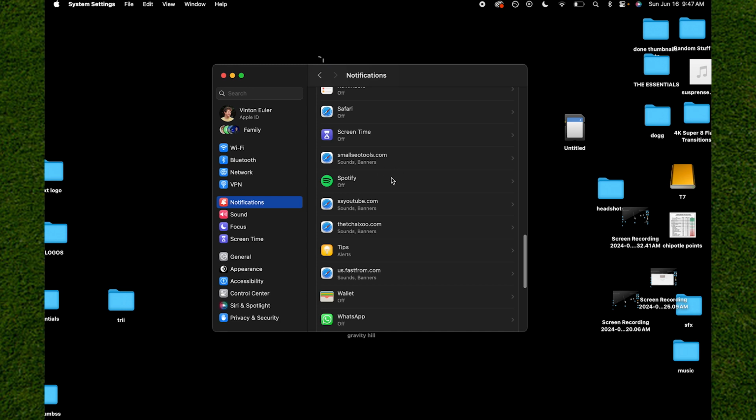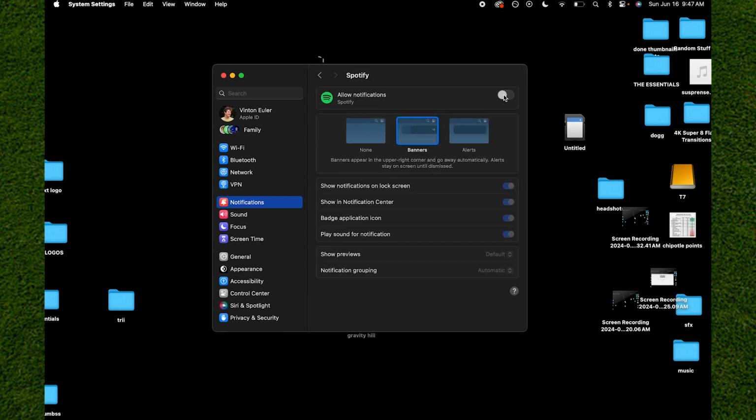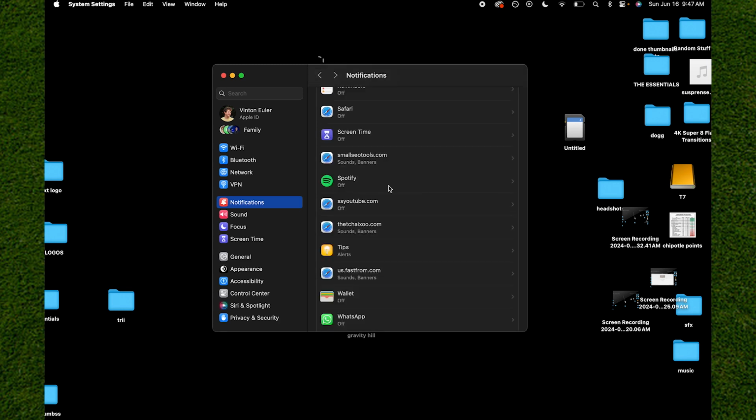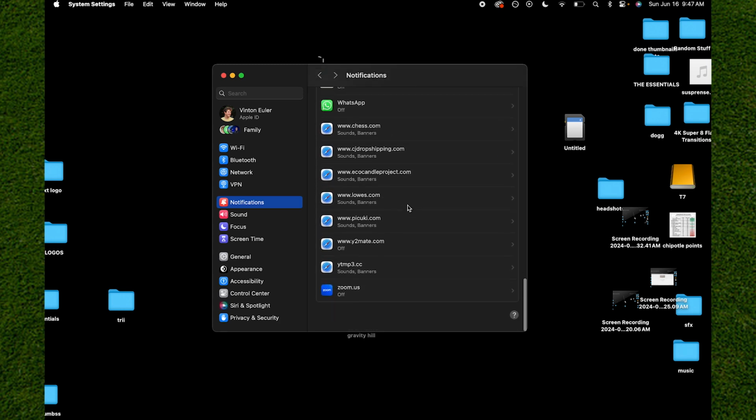Let's just say I want to turn off Spotify notifications. You click on the app, turn them on right here, or turn them off like so. And as you can see, there's select options. You can do this for any app if we go back out of here, including notifications from websites just by clicking on this right here. And you can do this for any amount of apps you would like.